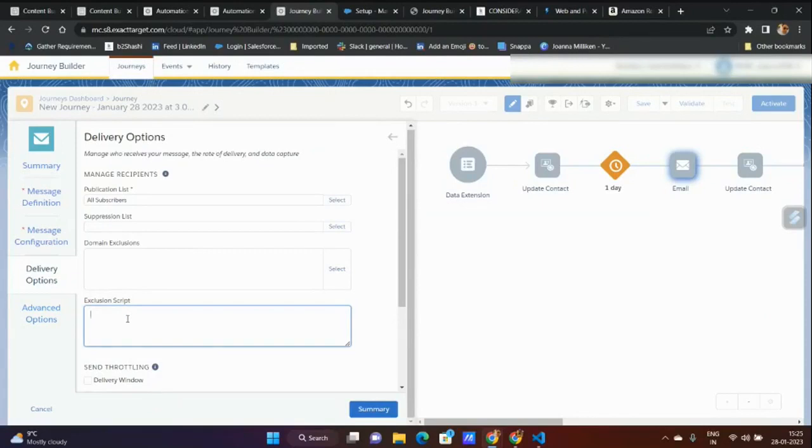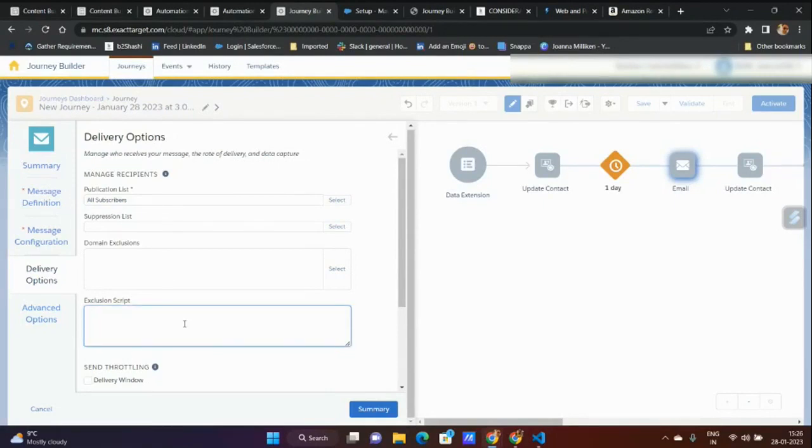If you know how to write SSJS and AMPscript, definitely you can do it. Anybody who wants to adhere to deduplication in Journey Builder can use an exclusion script. They can write an exclusion script and then achieve the deduplication. But if you start doing all these things, your journey optimization is going to be hampered. It will hamper a lot of things. I'm not a big fan of adding the suppression, exclusion, and exclusion list in a journey.